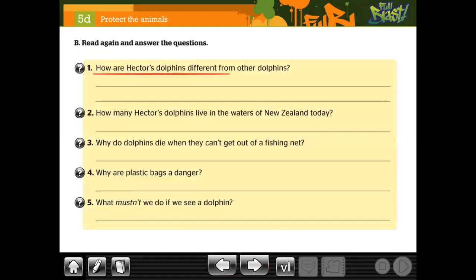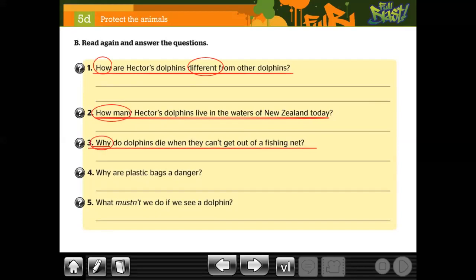How are Hector dolphins different from other dolphins? What are different? How, como, right? How many Hector's dolphins live in the waters of New Zealand today? Okay, how many is like cuántos, okay? Why, in this case, why do dolphins die when they can't get out of a fishing net? Fishing net es una red, ¿no? Una net de pescar, como lo quieran decir.